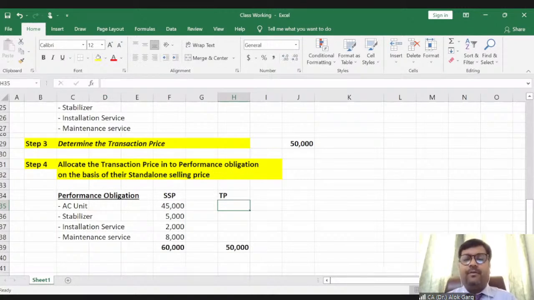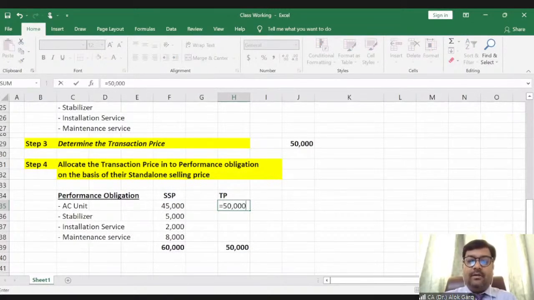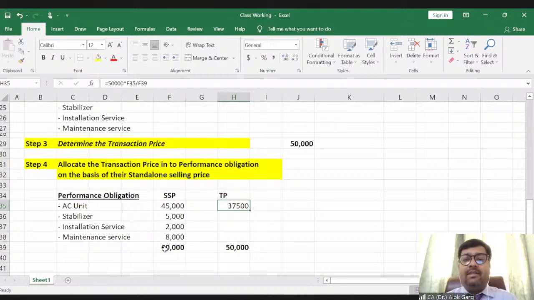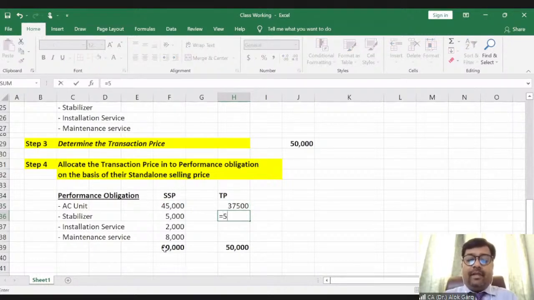In the ratio of 45:5:2:8, right? So it equals 50,000 multiplied by 45,000 divided by 60,000, right? So it comes out at 37,500. Then 50,000 multiplied by 5,000 divided by 60,000, right?